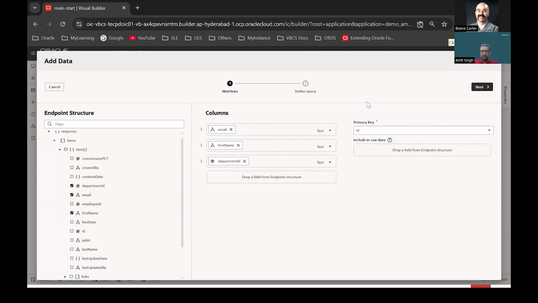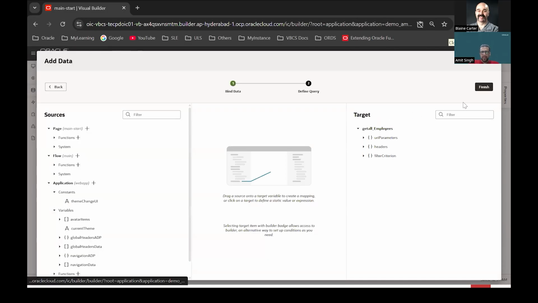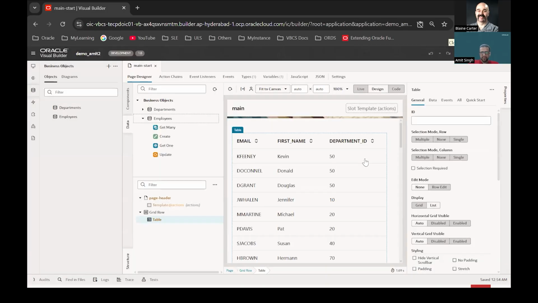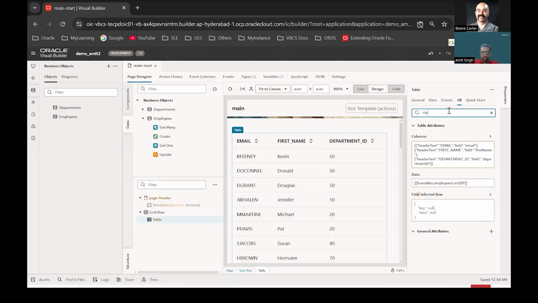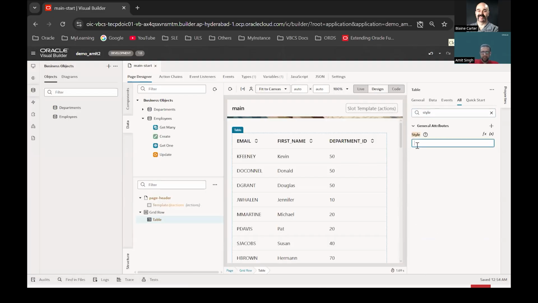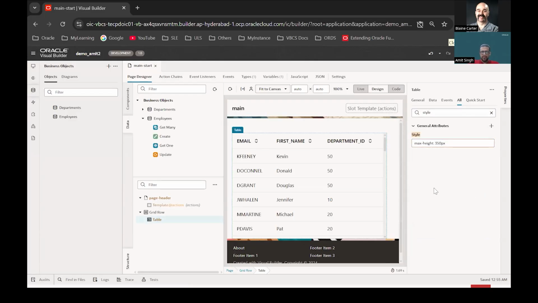ID is the primary key. I'll just click on finish. Let me give a height to the table. Let me just try to run this.